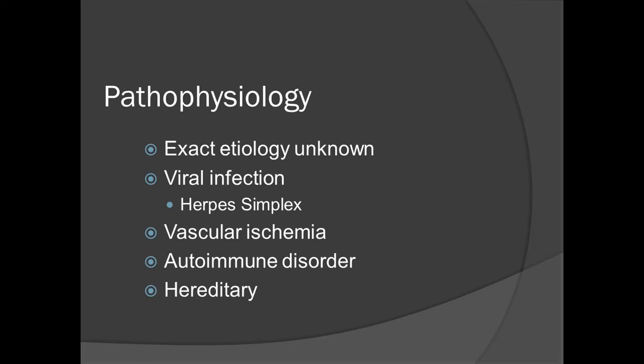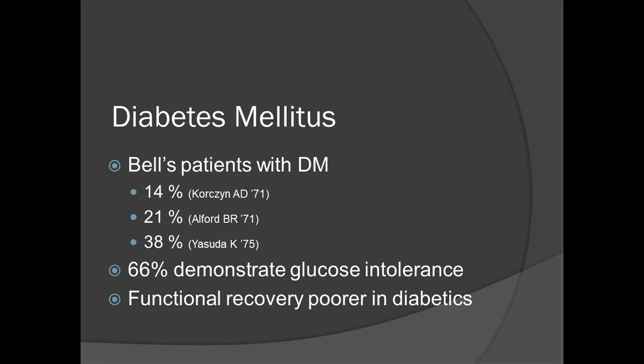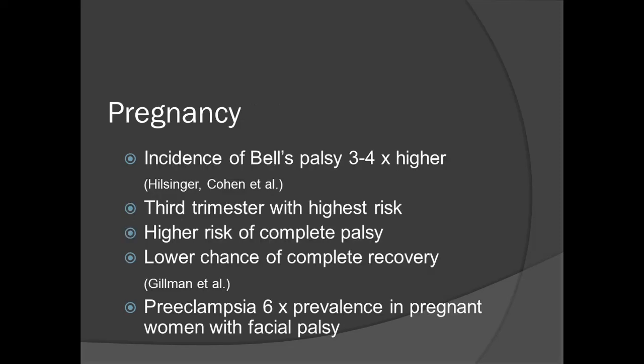Exact cause is not known. It is an idiopathic condition, but there are some speculations that viral infections might cause facial nerve paralysis, particularly herpes simplex virus. In addition to that, muscular ischemia, autoimmune disorders, and hereditary factors have also been identified. It has also been associated with diabetes mellitus. 66% of patients demonstrated poor glucose tolerance. Some of those patients developed diabetes. Functional recovery is poorer in diabetics.